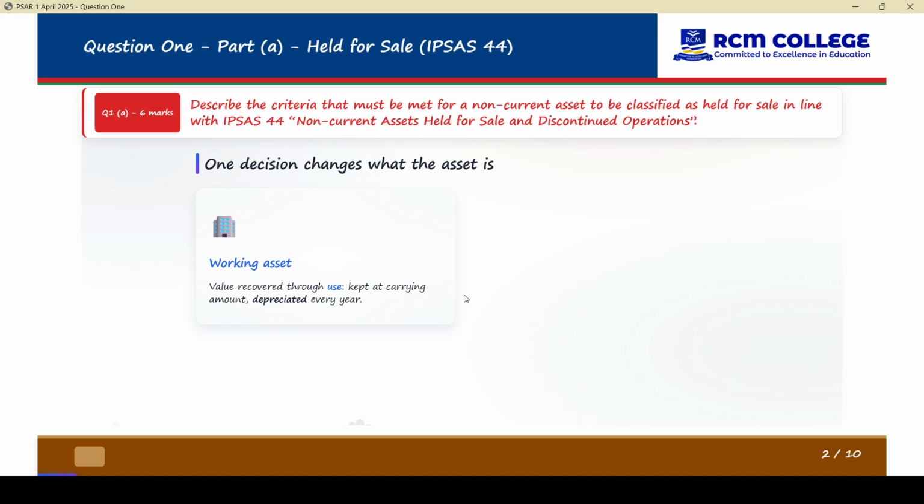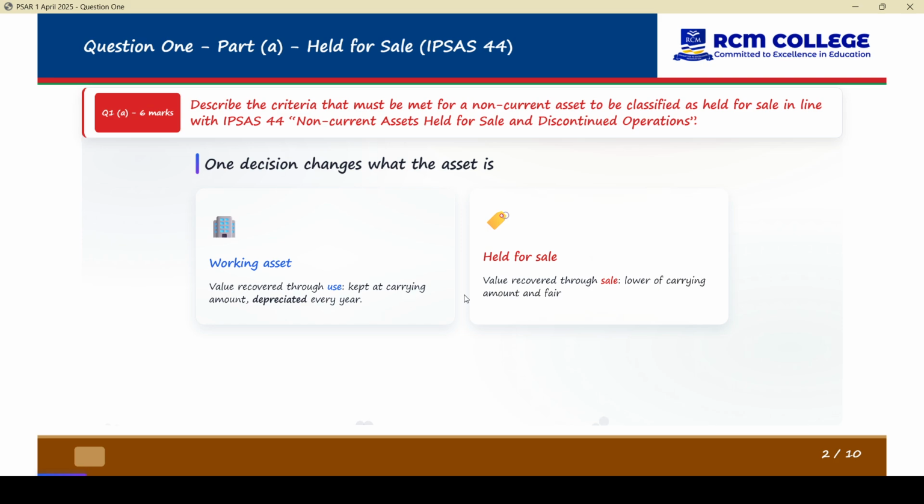And therefore, what we normally do is spread the cost of that working asset, the cost of PPE, the cost of the building, the cost of that land, over the useful life of that asset. And we call it depreciation. So we depreciate that asset every year. Why? Because we will hold that asset for the next 10 years.